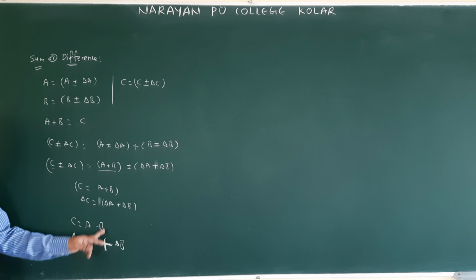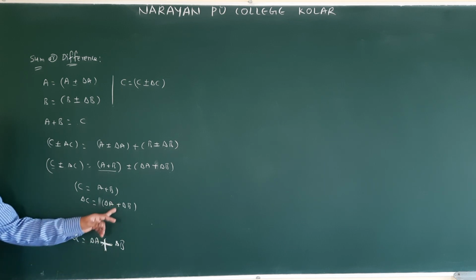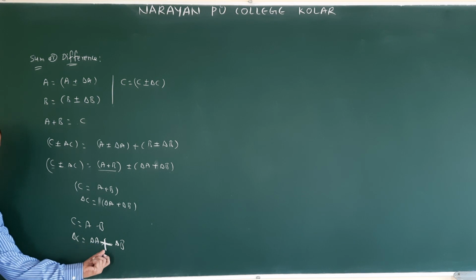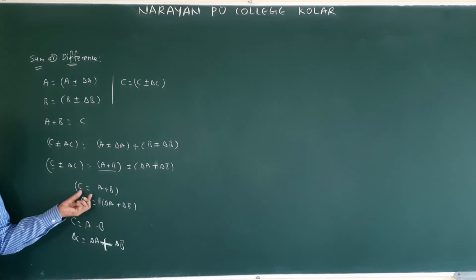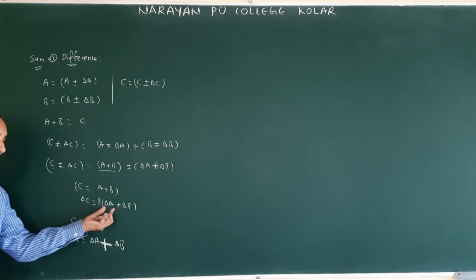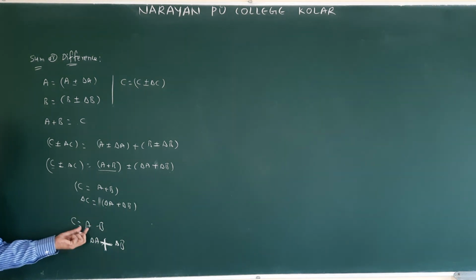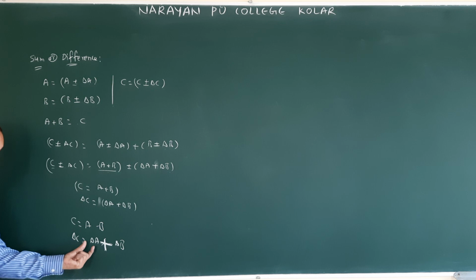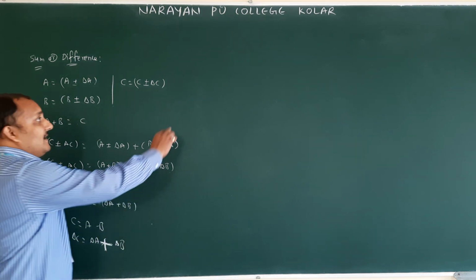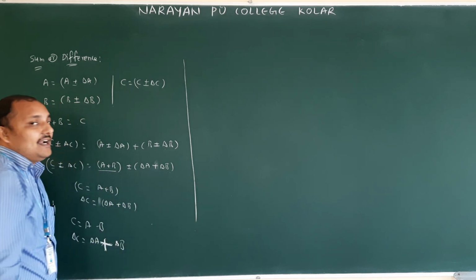Why I wrote: in absolute errors we should not subtract. Errors we cannot subtract. Only we have to add always. Therefore by addition c is equal to a plus b, absolute error is delta a plus delta b. By subtraction c is equal to a minus b, but absolute error is delta a plus delta b. This one you should remember. This is for addition and subtraction.